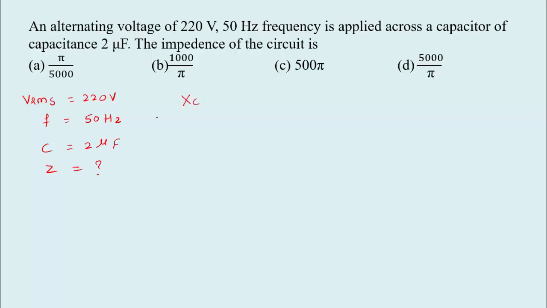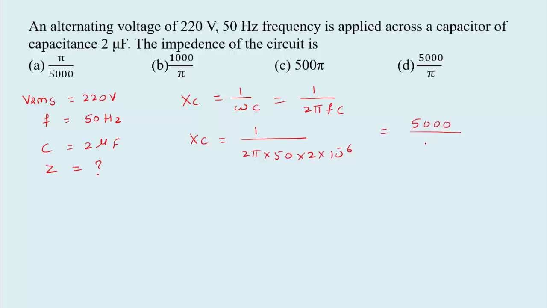First we can take capacitive reactance XC equal to 1 by omega C, or 1 divided by 2 pi FC. Substitute all the values here. XC equal to 1 divided by 2 pi into 50, into the capacitance 2 into 10 raised to minus 6. So we can get the XC value 5000 divided by pi.